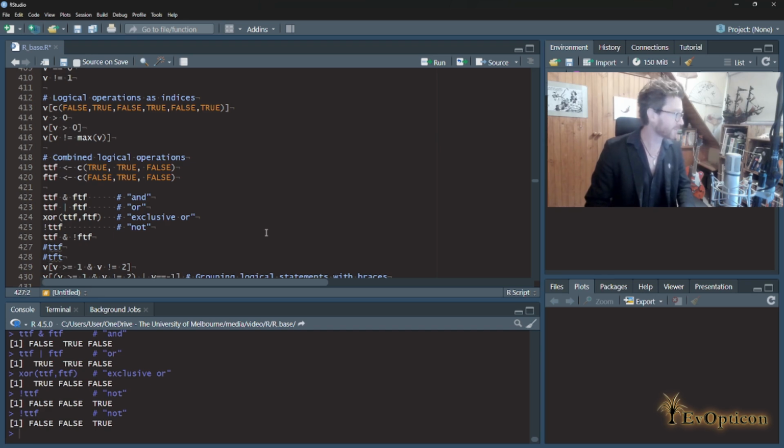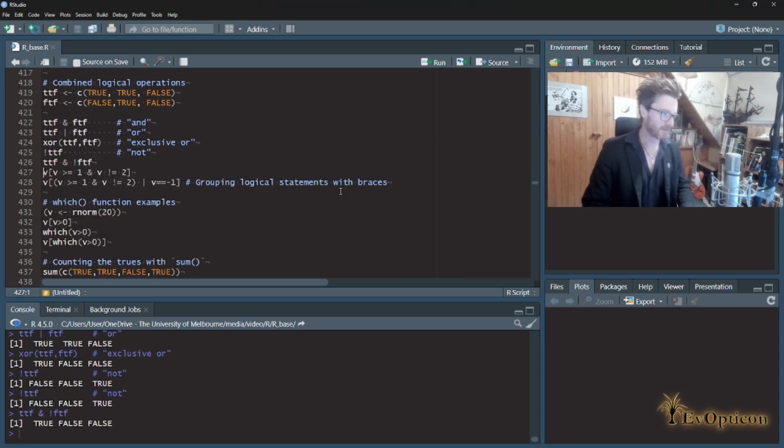And now we've got an AND relationship, so it's going to have to be that each element pair is both true. So true, true will be true. True, false is going to yield false. False, true is going to yield false. So we're going to get true, false, false.